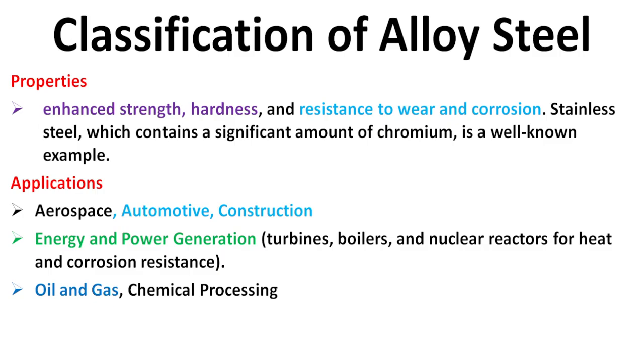It is stainless steel, which contains a significant amount of chromium. In the stainless steel material, a large amount of chromium is present, almost up to 20 to 25%. Its applications are mainly in the aerospace, automotive and construction industries, and energy and power generation industries, for turbines, boilers and nuclear reactors for heat and corrosion resistance purposes, as well as oil and gas and chemical processing industries.